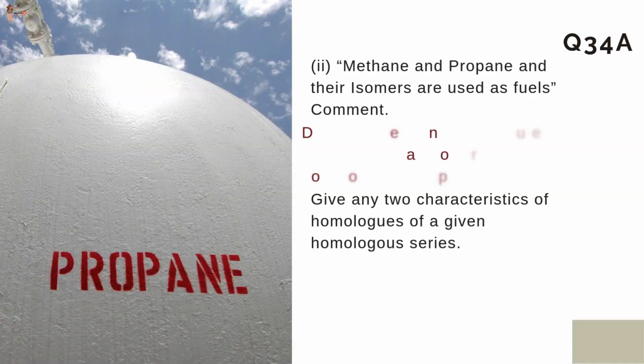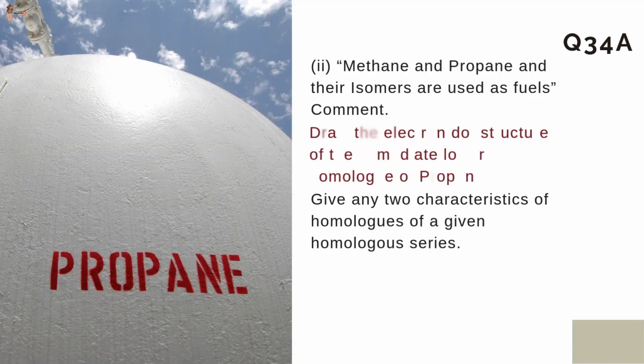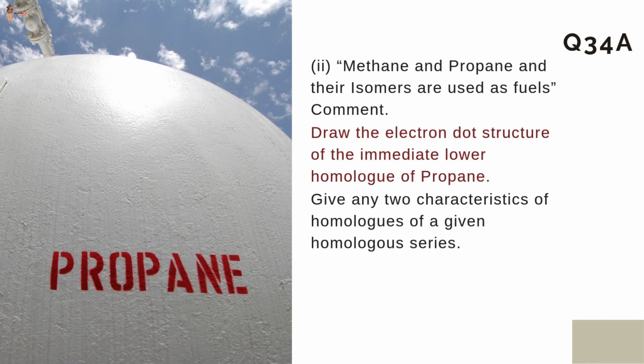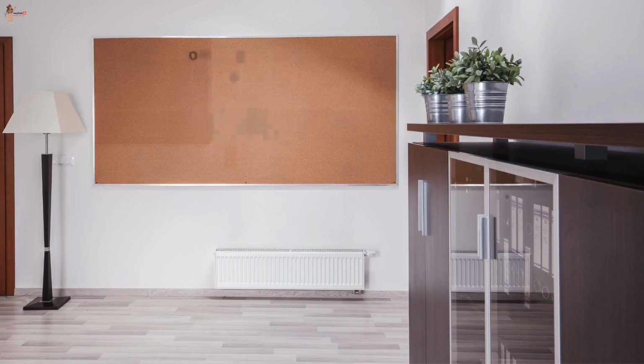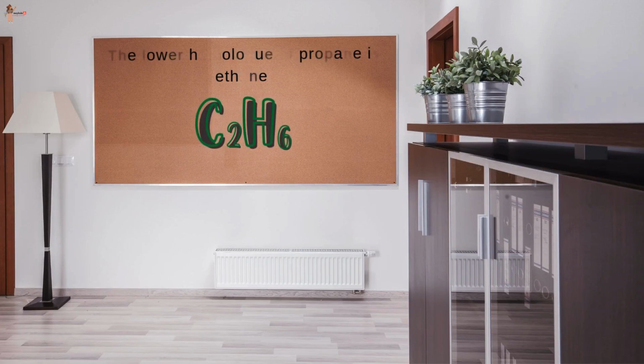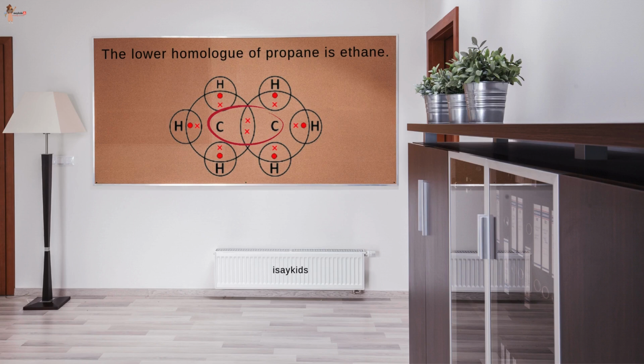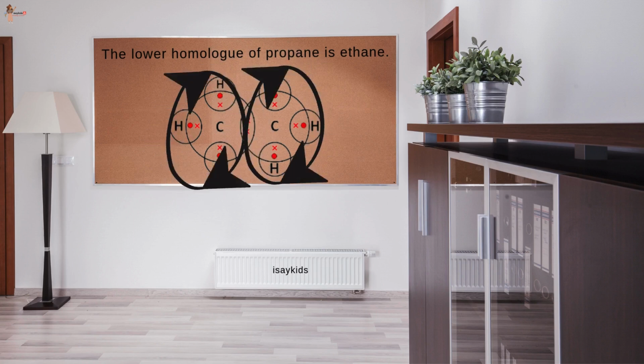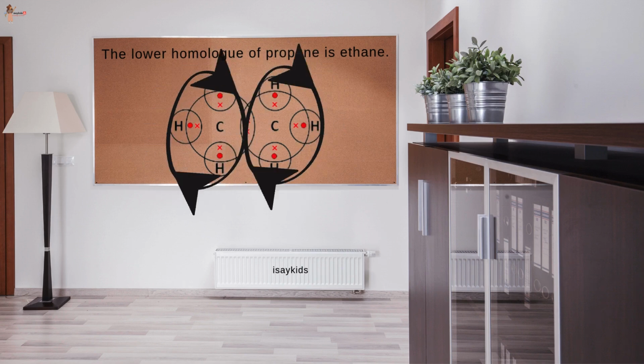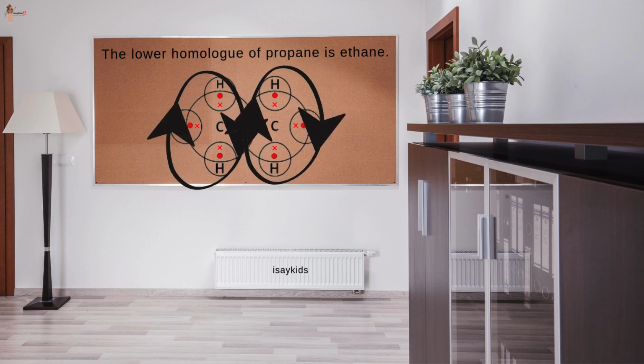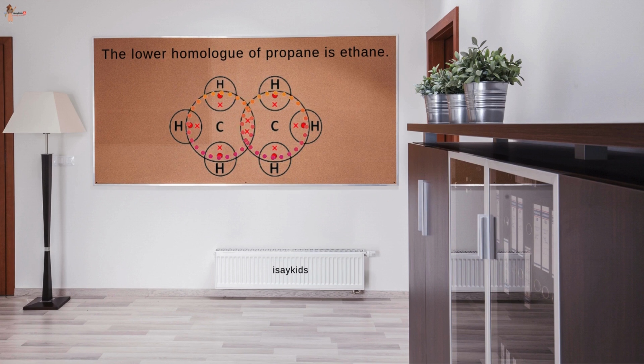Next is, draw the electron dot structure of the immediate lower homologue of propane. Now, the lower homologue of propane is ethane. Its electron dot structure is this, where two carbon atoms are singly bonded to each other, with each carbon atom further bonded to three hydrogen atoms, resulting in a structure where each carbon is surrounded by 8 valence electrons, that is a complete octet, and each hydrogen has 2 electrons, a duet, fulfilling the octet rule.